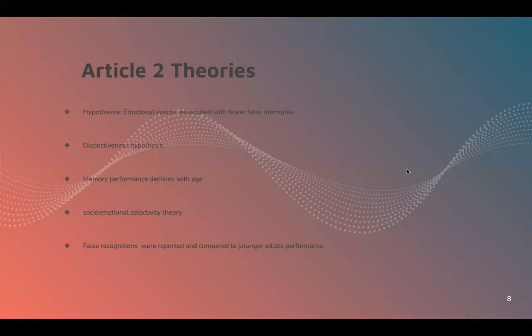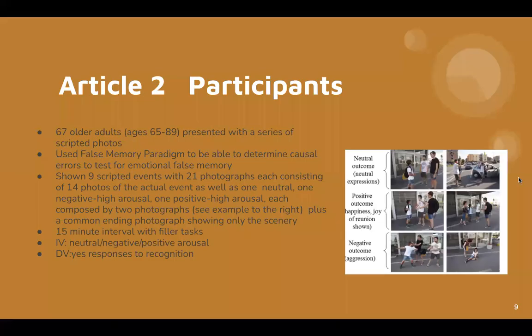So with this socio-emotional selectivity theory, we can assume that older adults would regulate their emotions differently from younger adults, and they would prefer to focus more on the positive than the negative information, since they are reaching the end of their lifetime and they want to focus on more of the positive outlook. And then they perceive a time restraint on their life expectancy, so they would want to see more of the positive memories and create those positive memories that they can remember. And also, false recognitions were reported and compared to younger adults' performance in this specific experiment.